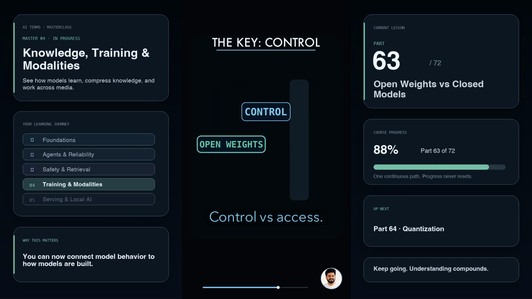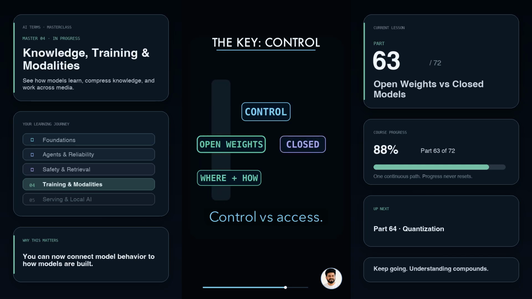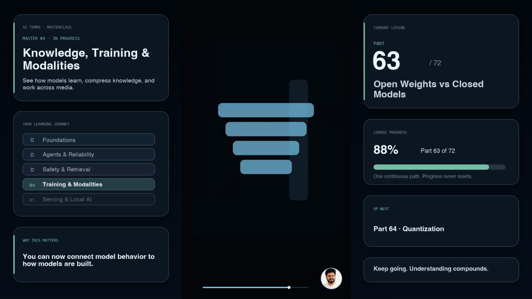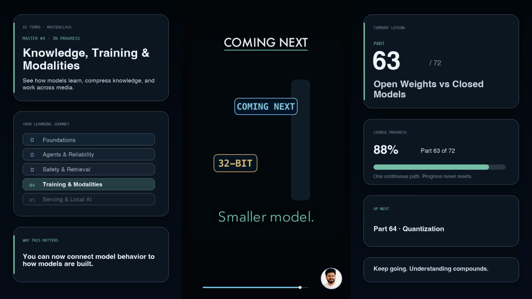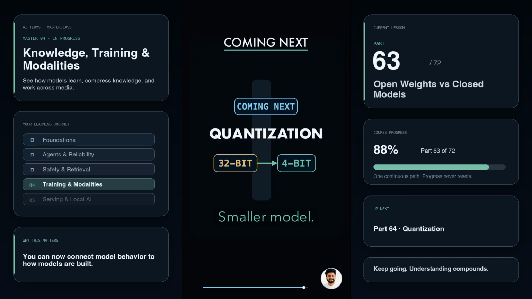Open weights give you more control over where and how the model runs. Closed models trade some of that control for managed access. Simple version: open weights come to your machine. Closed models stay with the provider. Coming next, quantization, making models smaller with lower precision numbers.